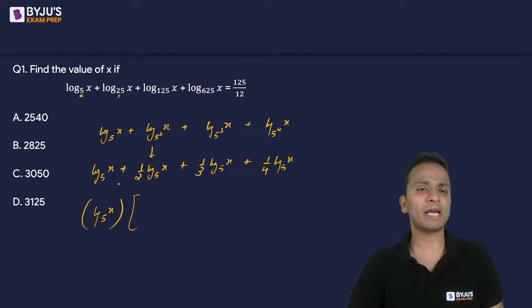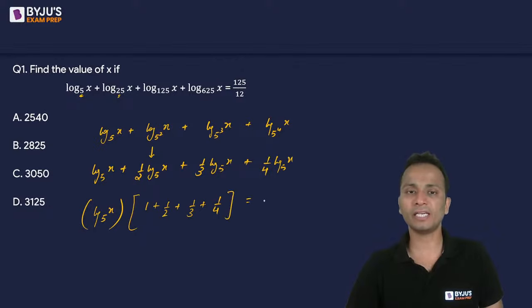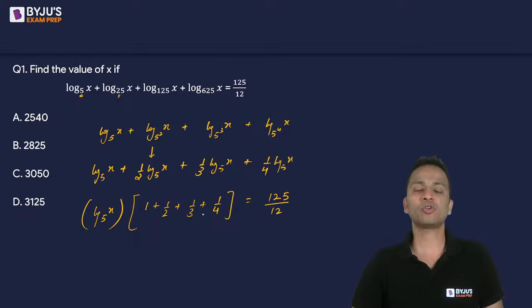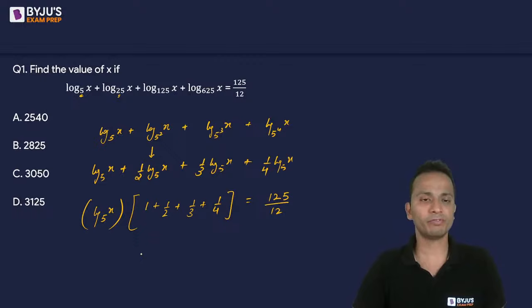Inside the bracket I will have 1 plus 1 by 2 plus 1 by 3 plus 1 by 4. Now I can write the right hand side, which is equal to 125 divided by 12. Now solving this expression 1 plus 1 by 2 plus 1 by 3 plus 1 by 4, taking LCM as 12, so 12 plus 6, 18, 18 plus 7, 25.